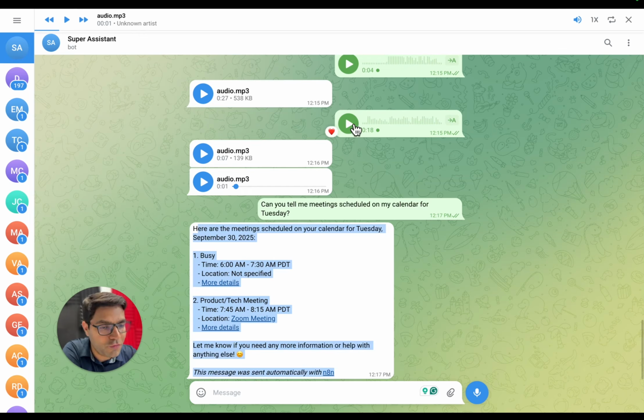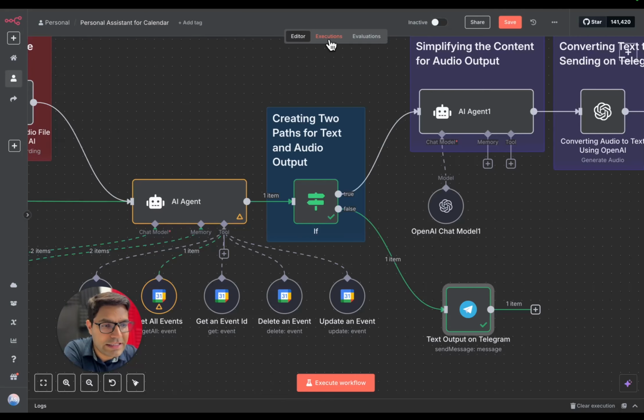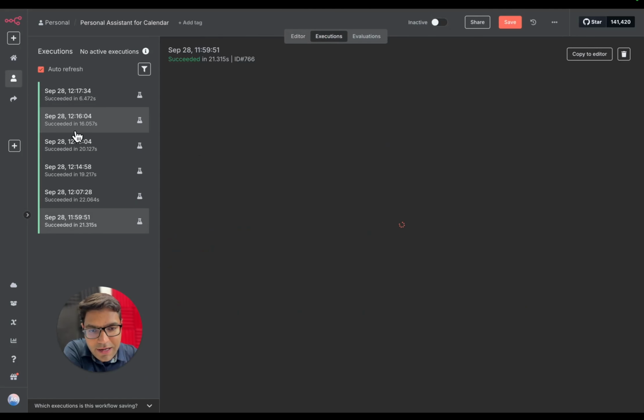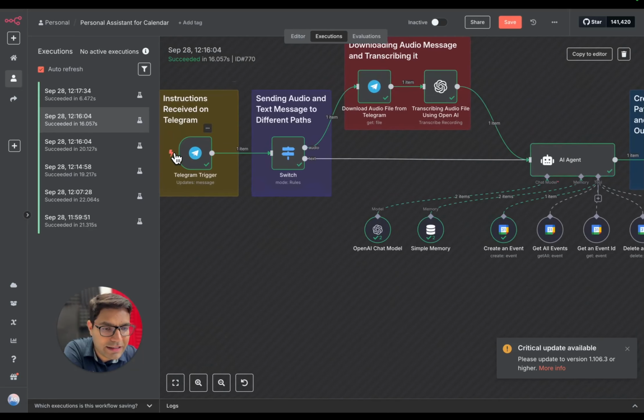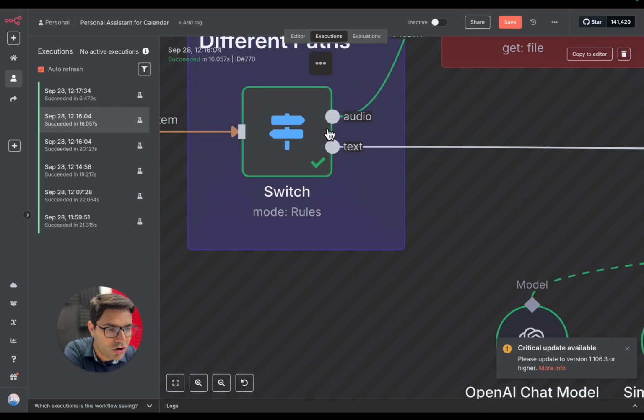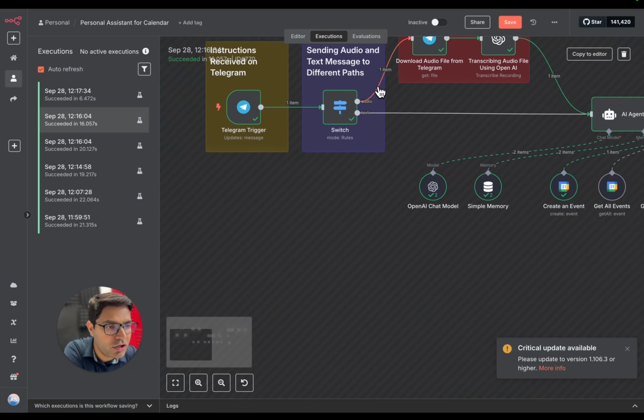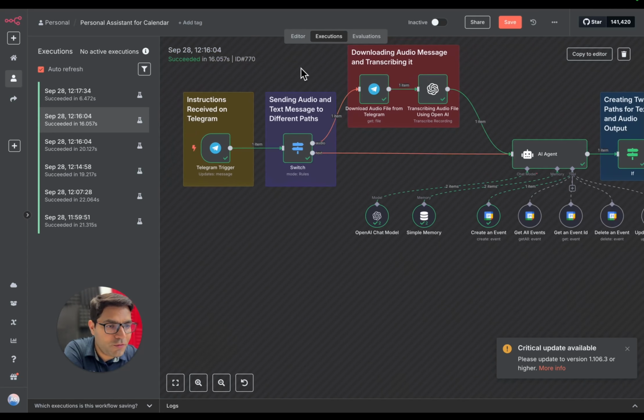Previously we sent the input in the audio format, so we got the output in the audio format. Let me also show you how the workflow appears when you send the input in the audio format and you get the audio in the output format. To show it to you, I'll simply go to executions over here, and I'll go to one of the previous executions. And here you can see that I sent the input as an audio format, and because it was in the audio format, the switch node routed it through this particular route, audio, and that audio file went to this particular node, which is a Telegram node.